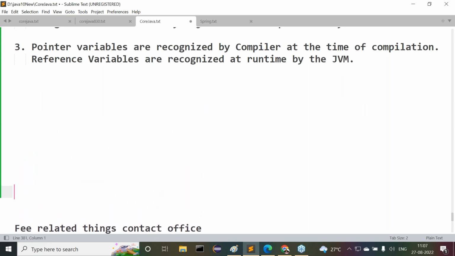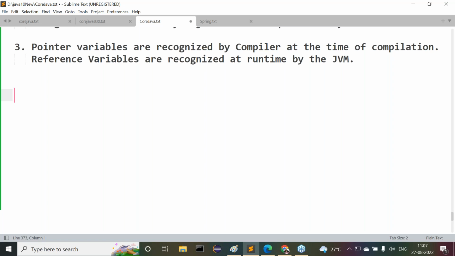Now tell me guys, how many differences have we understood up to now? Four differences we completed. Tell me what are the four differences? C and C++ are static programming languages, whereas Java is a dynamic programming language.